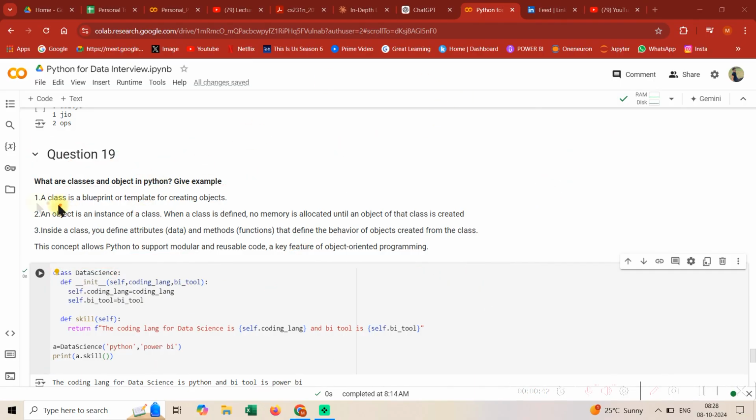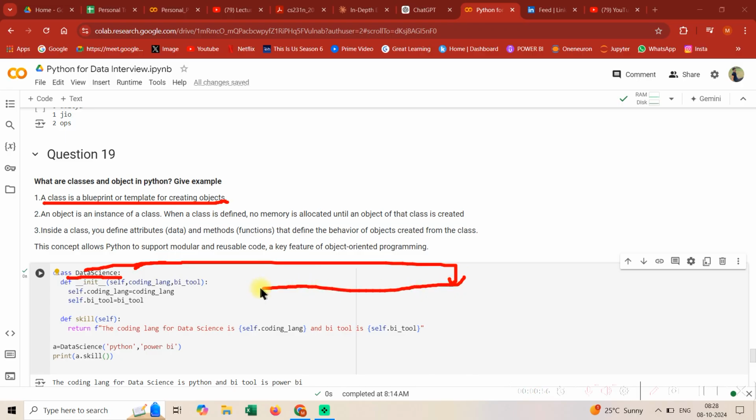So see guys, what I have written: a class is a blueprint or template for creating objects. So this is a blueprint. So let's say data science is a class. What that means is, whenever you have created a class, you would perhaps be creating an object as well, like this.